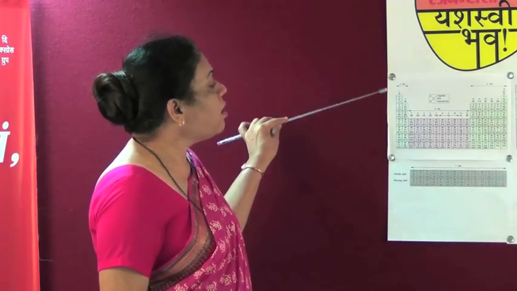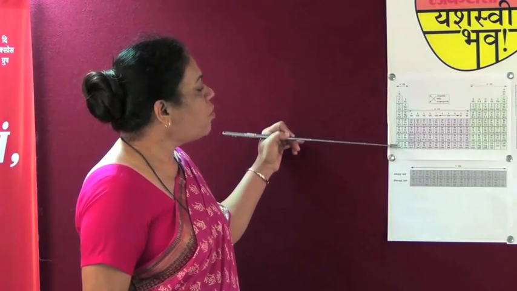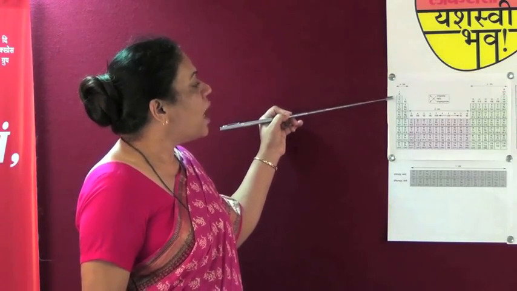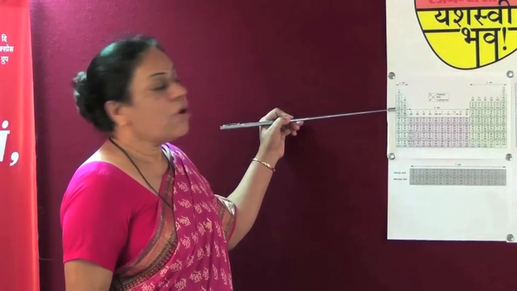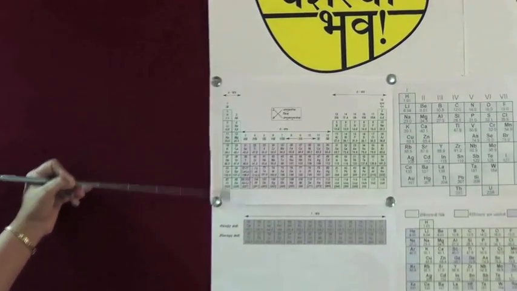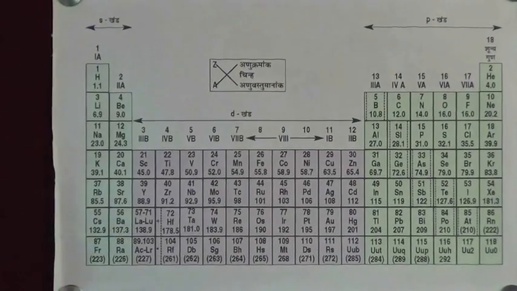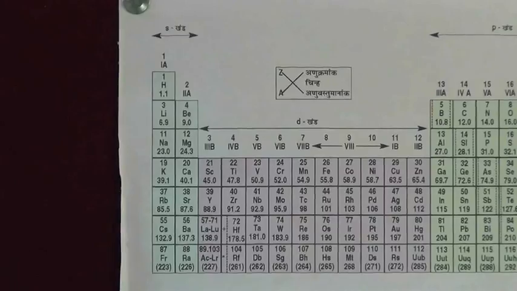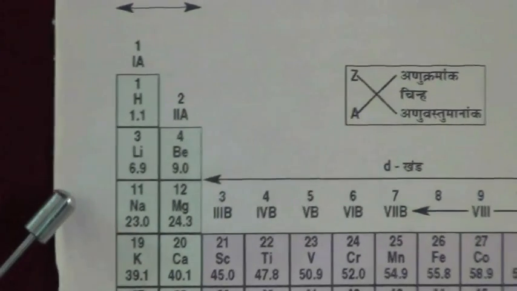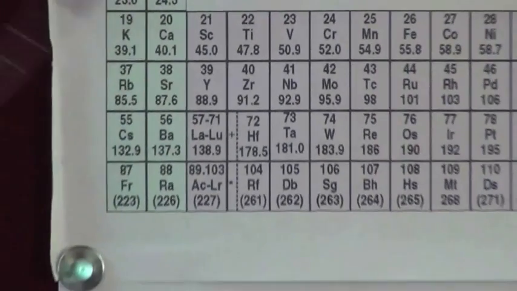How does it vary in a group? You may see that in the group from top to bottom, the size of the atom goes on increasing, because as you proceed from top to bottom, the number of shells goes on increasing, thereby the size increases from top to bottom. First, don't forget to mention what atomic size is. It is the distance between the center of the atom and the outermost shell of a particular element.